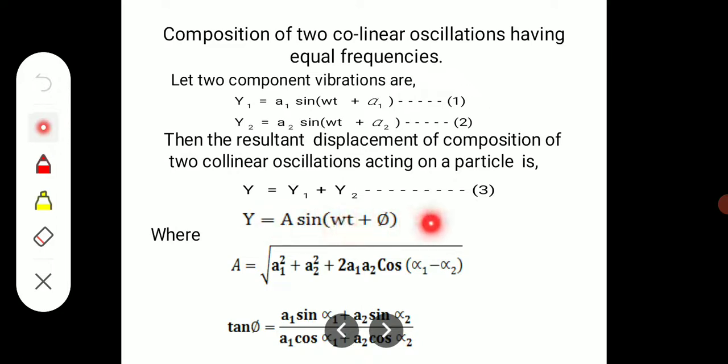After simplification, the resultant equation is A sin of omega t plus phi. So A equals the square root of a1 square plus a2 square plus 2 a1 a2 cos of alpha 1 minus alpha 2, and the phase, that is tan phi, equals a1 sin alpha 1 plus a2 sin alpha 2, divided by a1 cos alpha 1 plus a2 cos alpha 2. So this analytical method we have seen in session 46.